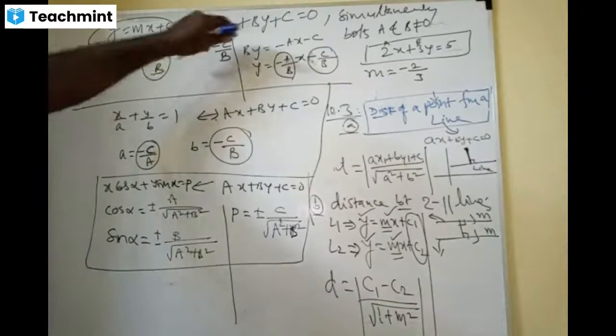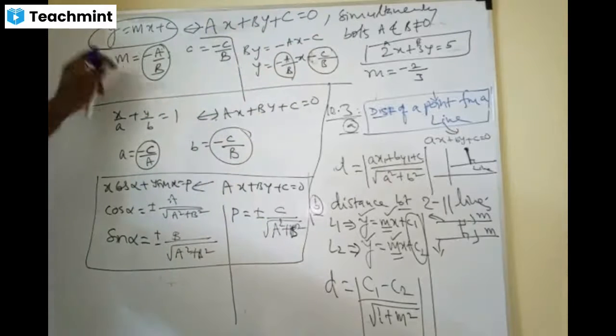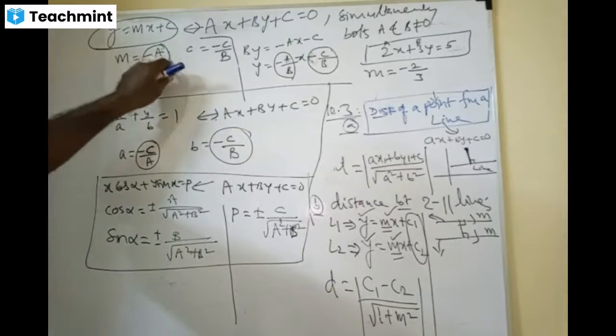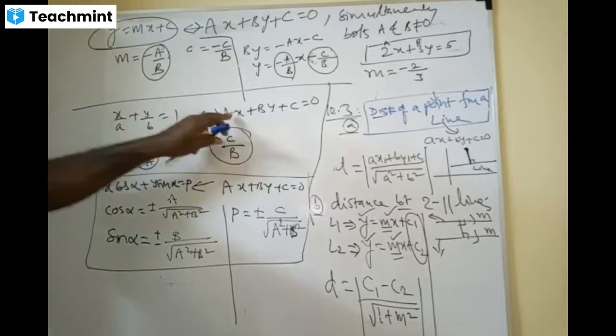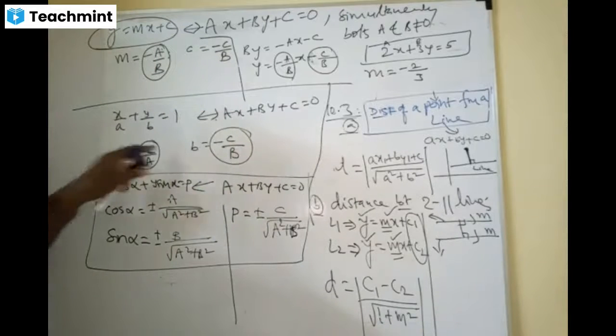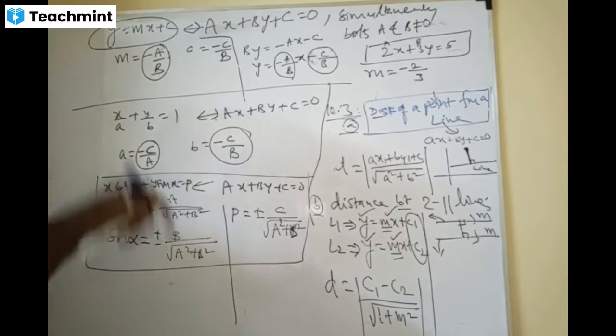And then slope intercept form to general form or vice versa. m equal to minus a by b. I told you, in slope intercept form m and c are the parameters. In intercept form small a and small b are the parameters. And in the normal form cos alpha, sin alpha, and p are the parameters.